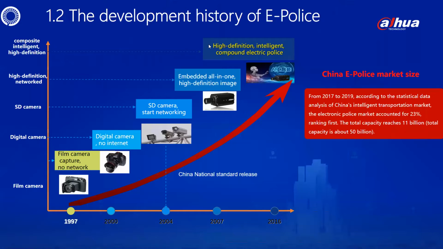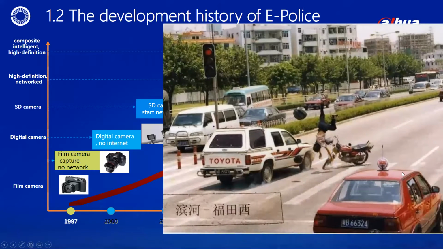Page 1.2 The development history of e-police. China's first electronic police system originated in 1997. It also developed with the development of video security technology in the past 10 years. The film camera used at that time could only take 36 photos per roll, and 3 rolls of film were changed on the first day of application. This is the photo taken at that time.